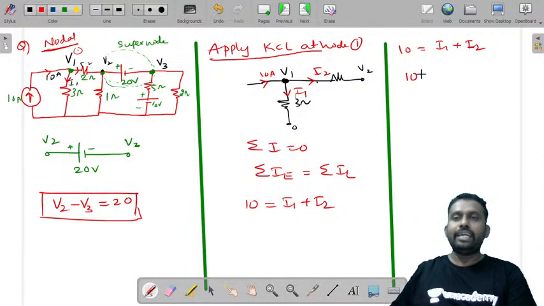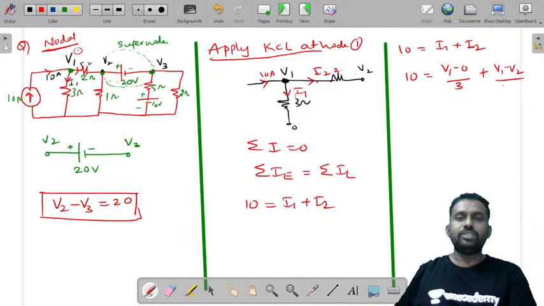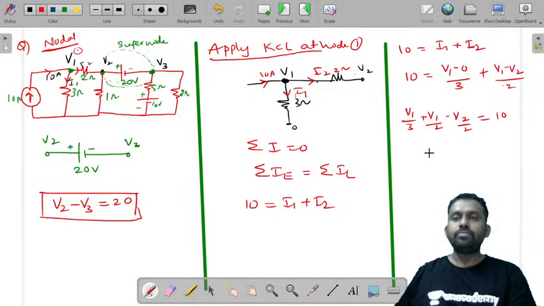I'll directly write 10 is equal to, I1 is the current from V1 to 0, so it is V1 minus 0 by 3, plus I2 is the current from V1 to V2, so V1 minus V2 by, what is this resistor value? It is 2 ohms. So you'll get one equation, that is V1 by 3 plus V1 by 2 minus V2 by 2 is equal to 10. Now take the LCM 6. This will become 2V1 plus 3V1 minus 3V2 is equal to 60.